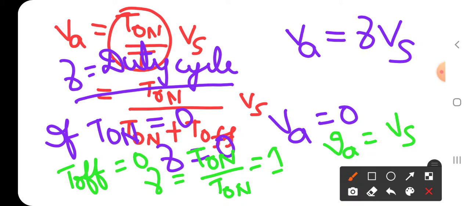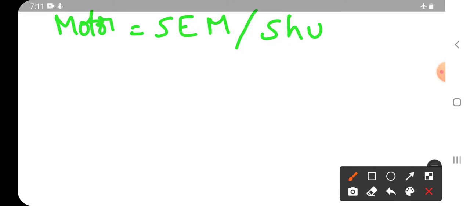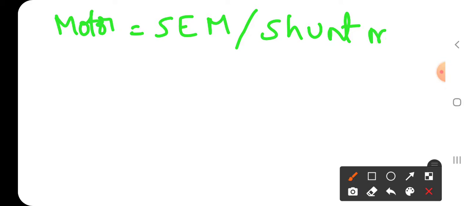Suppose, for example, this chopper is connected to a motor. Let me take the motor to be a separately excited motor or shunt motor. Now what are the equations?